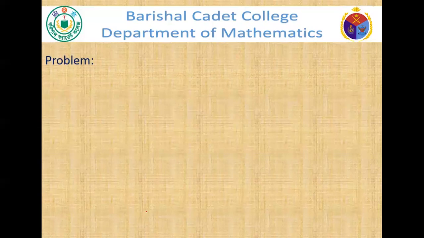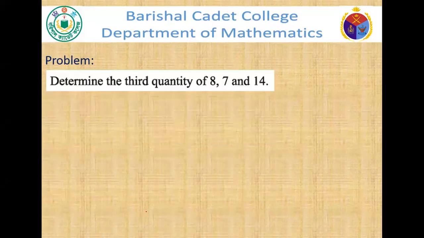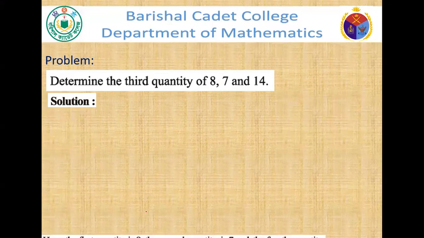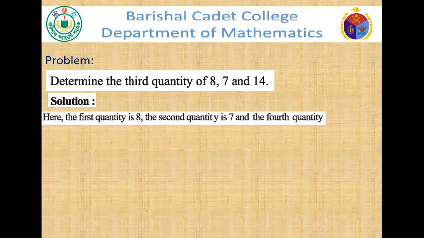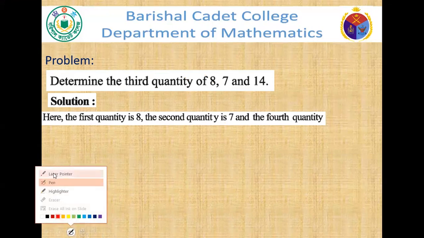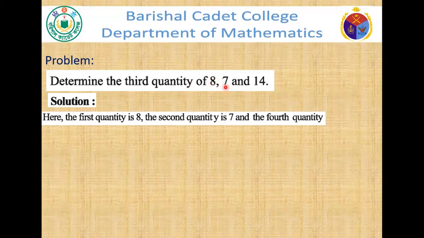Now, the first problem: determine the third quantity of 8, 7 and 14. So let us start. Here the first quantity is 8. The second quantity is 7 and the fourth quantity is 14.